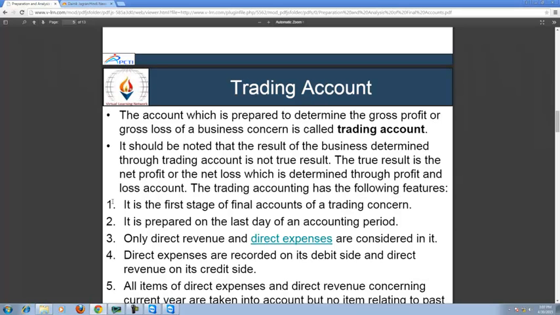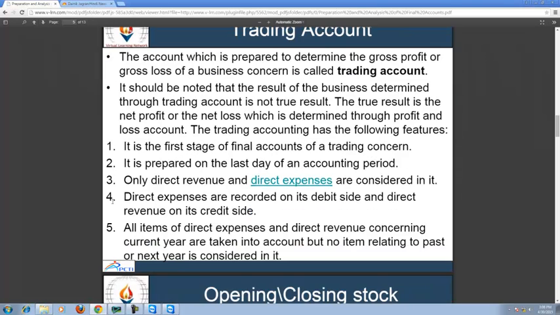Number one, it is the first stage of final accounts of a trading concern. Number two, it is prepared on the last day of an accounting period. Number three, only direct revenue and direct expenses are considered in it. Number four, direct expenses are recorded on its debit side and direct revenue on its credit side. All items of direct expenses and direct revenue concerning the current year are taken into account, but no items relating to past or next years are considered in it.